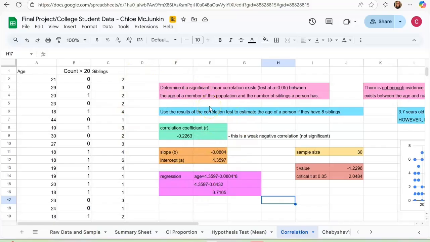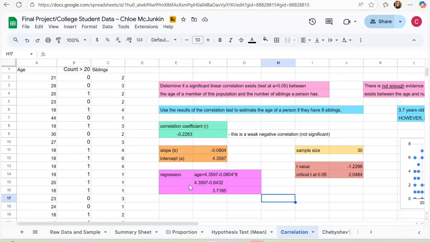This is the correlation. My questions were: determine if a significant linear correlation exists, which is testing at 0.05, between the age of a member of this population and the number of siblings a person has. So we're trying to decide if the age of somebody directly correlates to the amount of siblings that they have. And then the corresponding question was, use the results of the correlation test to determine the age of a person if they have 8 siblings.